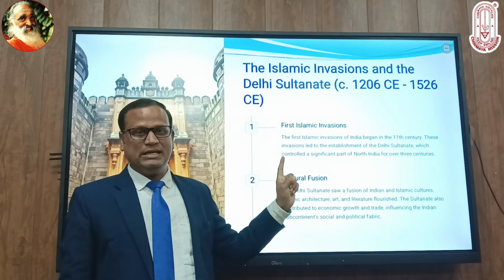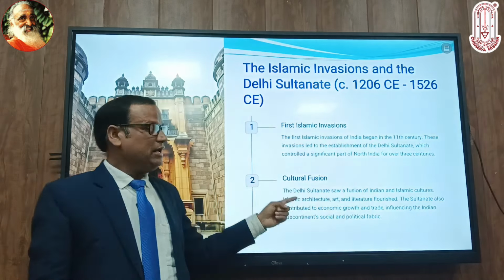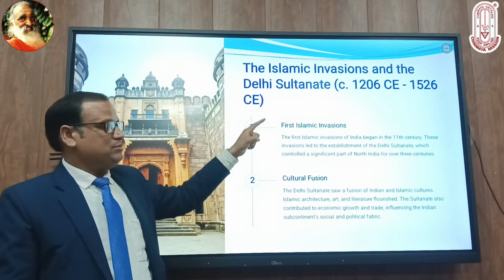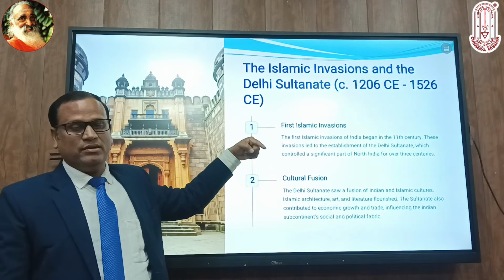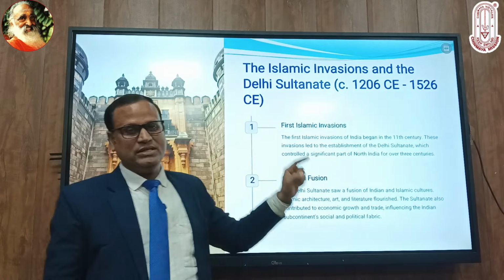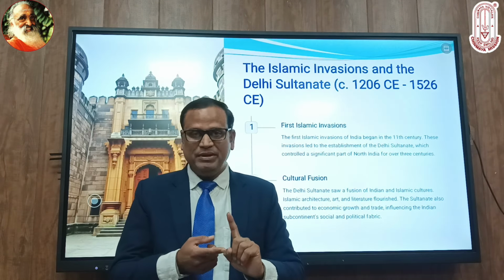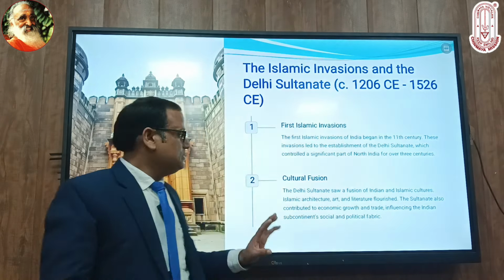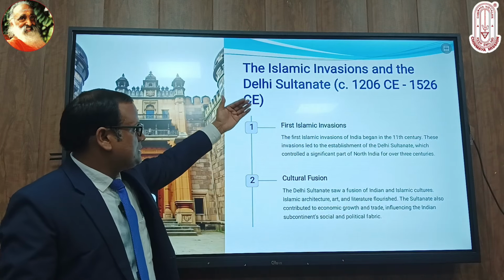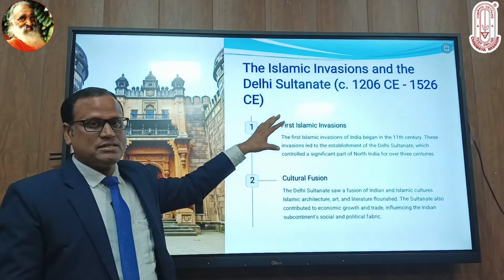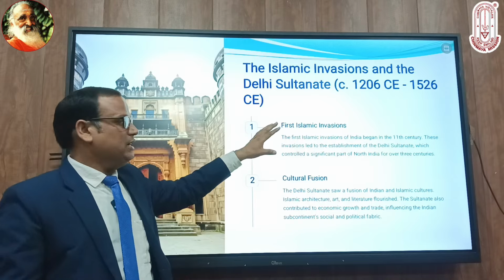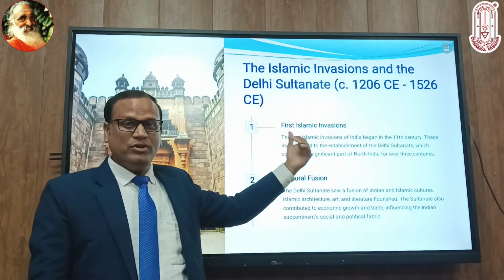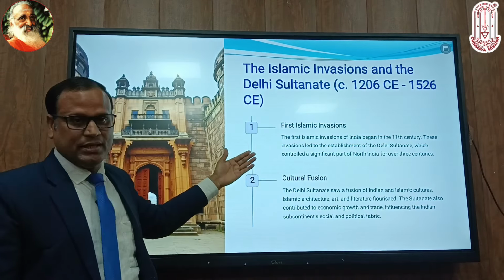That's why the outsiders had the chance to extend their empire, and this was the first time when a religion came here, that was Islam, and it was in the form of invasion. And the first invasion was here, the Arabian invasion. Then the Turks came here, and the Islamic invasion ultimately established, after plundering India so much, the Delhi Sultanate, and after the Delhi Sultanate, now the view will be changed here. So it is also a turning point in Indian history.